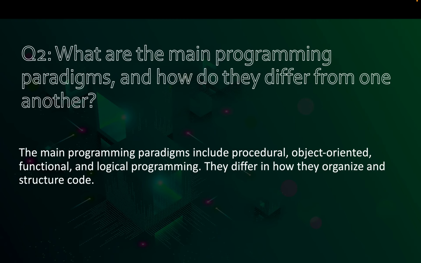Question number 2. What are the main programming paradigms and how do they differ from one another? The main programming paradigms include procedural, object-oriented, functional, and logical programming. They differ in how they organize and structure code.